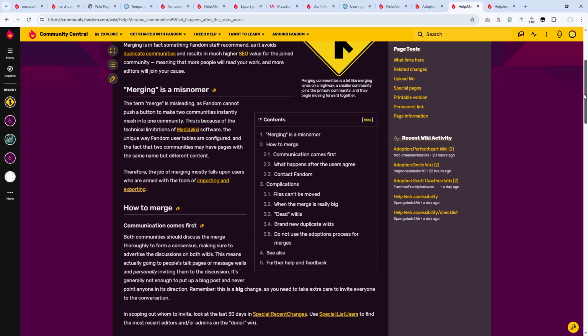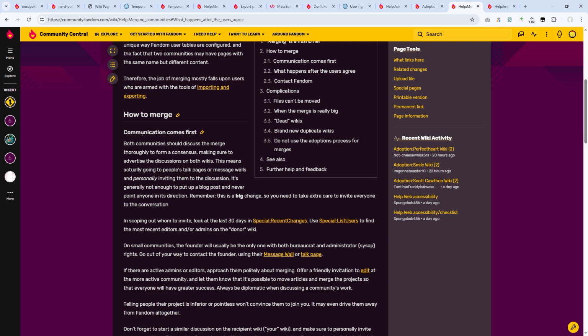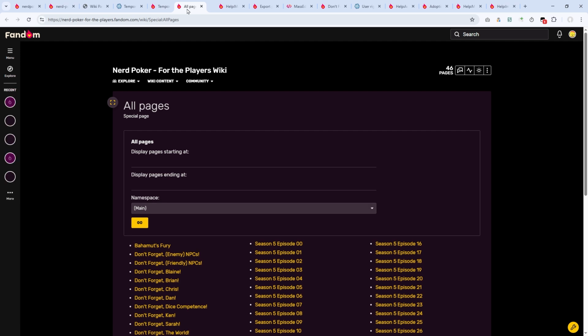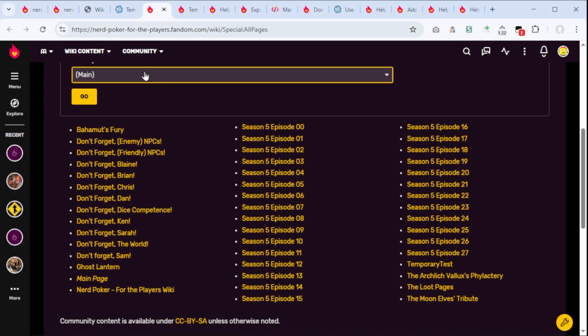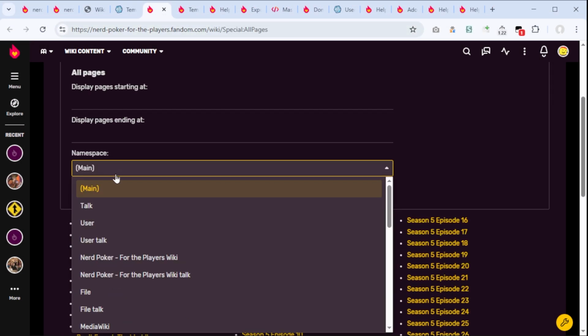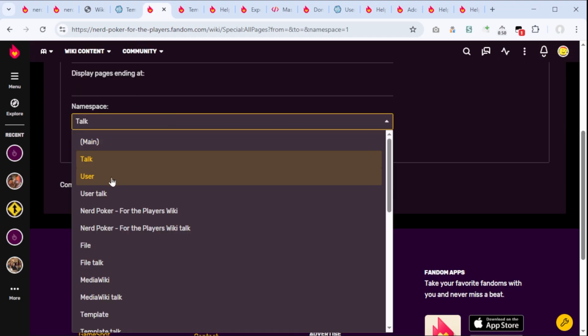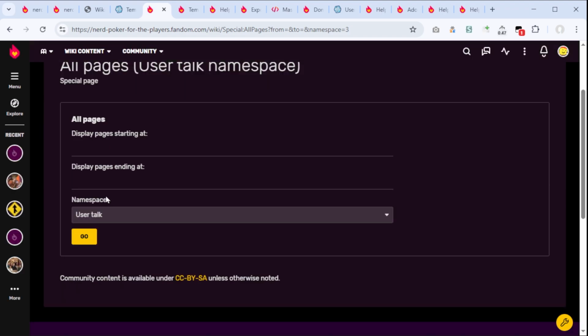If you go through the Merging Communities article, first it explains that merging is exporting and importing, but before doing that, it's agreeing. So first we need to know what we want to move over. So the first thing is to check the special AllPages page, and we're going to basically go through each namespace. Talk, nothing. User, nothing. User talk, nothing.